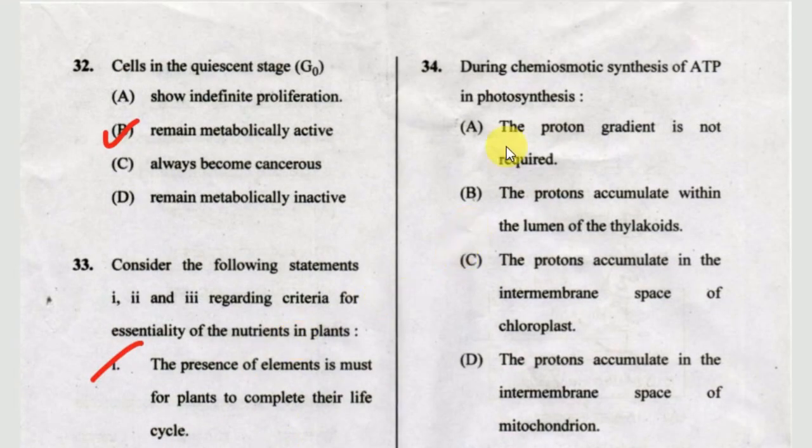Next one, during chemiosmotic synthesis of ATP in photosynthesis. Option A, the proton gradient is not required. Option B, the protons accumulate within the lumen of the thylakoids. Option C, the protons accumulate in the intermembrane space of chloroplast. Option D, the protons accumulate in the intermembrane space of mitochondrion. The correct answer is B. Okay, the protons accumulate within the lumen of the thylakoids.